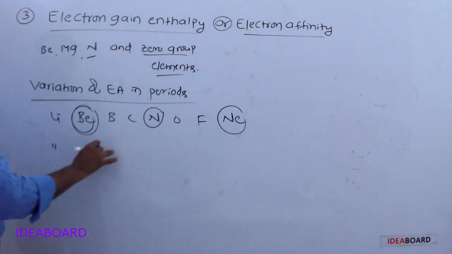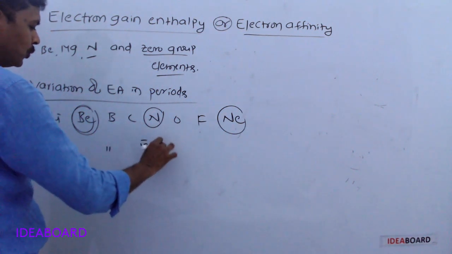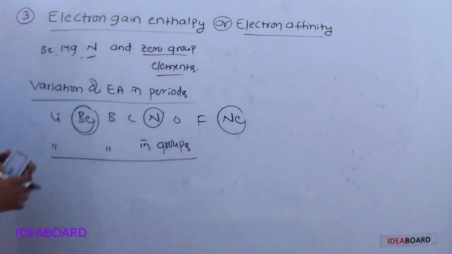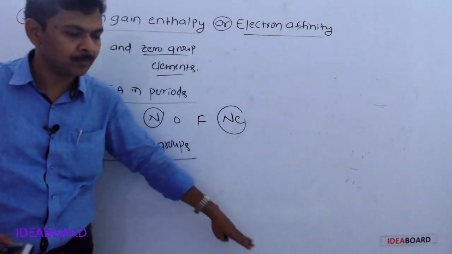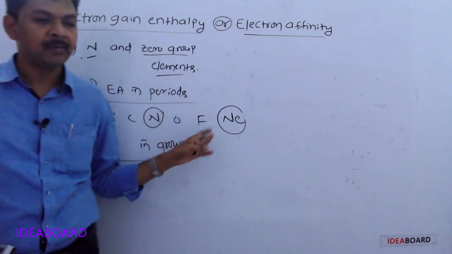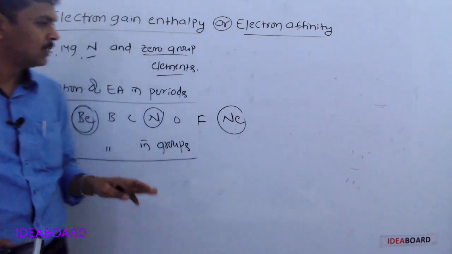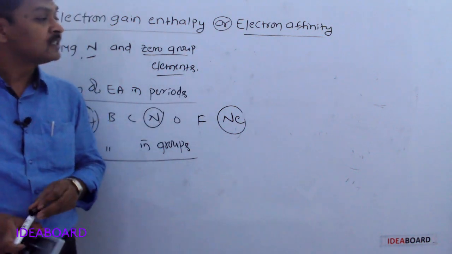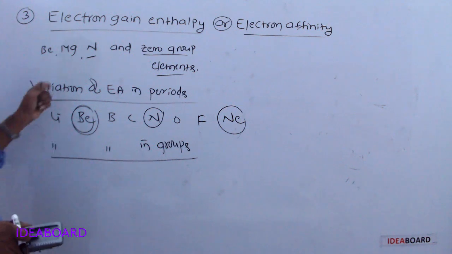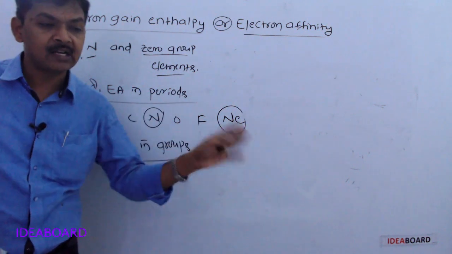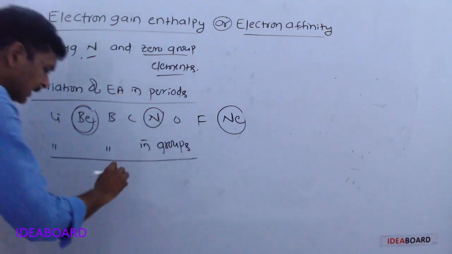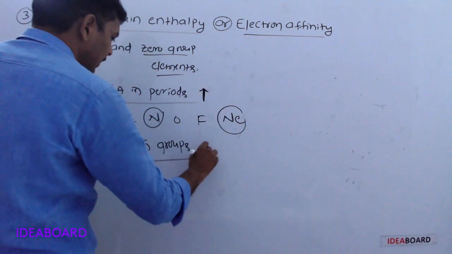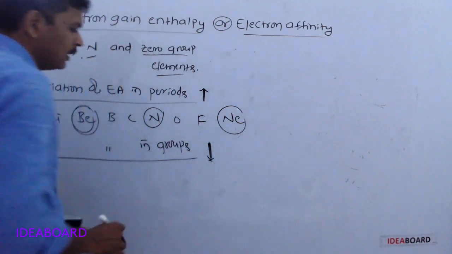Next, variation of electron affinity in groups. In groups, top to bottom, as the atomic number increases, atomic size increases. As atomic size increases, the tendency of an atom to accept the electrons decreases. That means electron affinity decreases. In periods, in general, it increases. In groups, in general, it decreases.